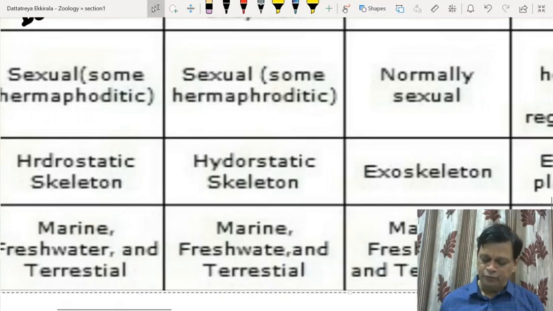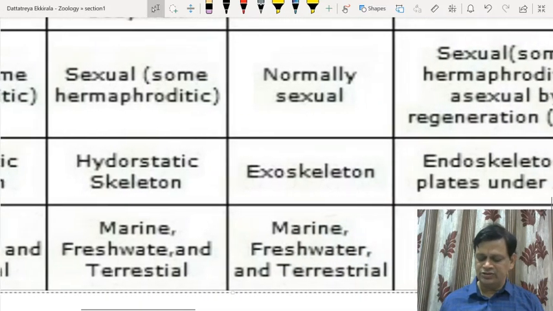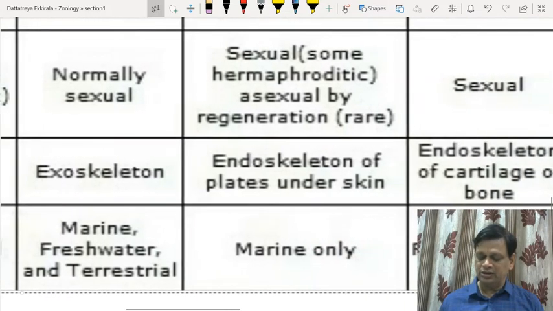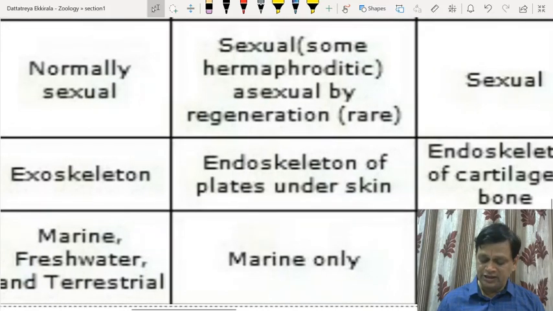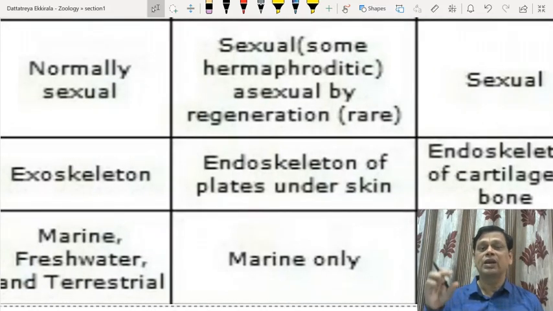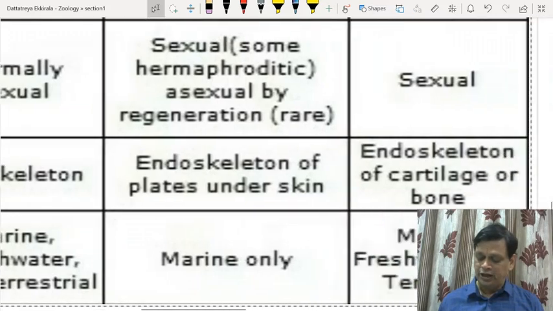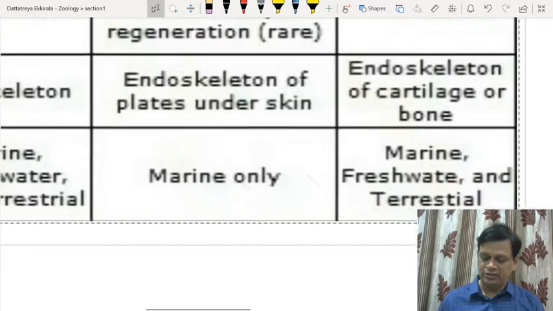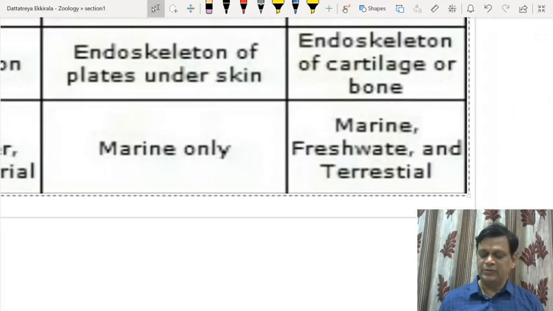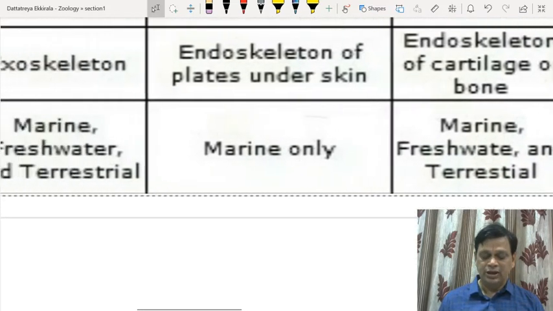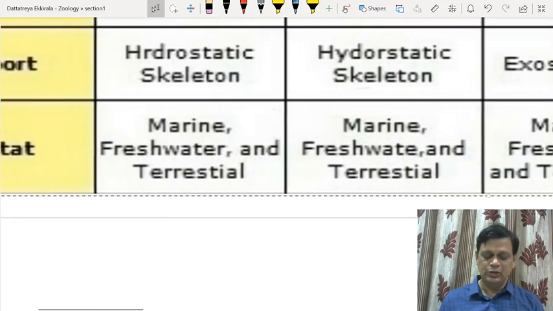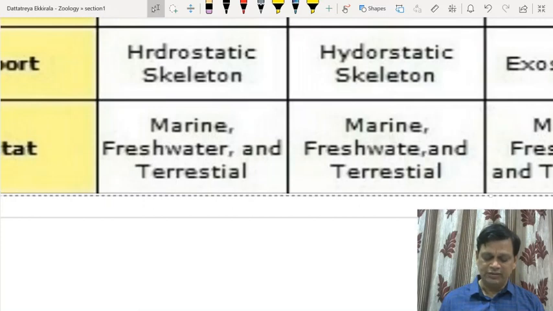Right. So an exoskeleton may be present in Echinodermata, and the endoskeleton is made up of plates called dermal ossicles here. In chordates, the endoskeleton is made up of cartilage or bone, and there are plates in the skin, and the hydrostatic skeleton, the coelom, acts like a skeleton.